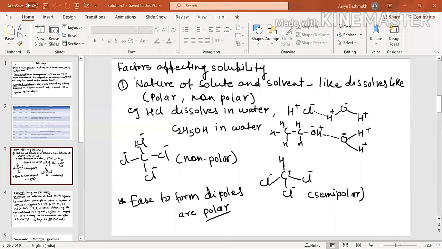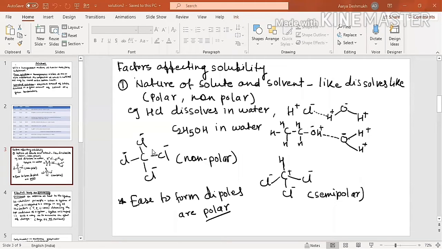The example of the non-polar compound. What is this? The name of this solvent is carbon tetrachloride. You can see here carbon and 4 chlorine atoms are attached to it. Now, as we know, chlorine is an electronegative atom, isn't it? So the bond between this carbon and chlorine will be shifted somewhat towards chlorine, which produces the negative charge on this chlorine atom. Same is with this also, and this also.